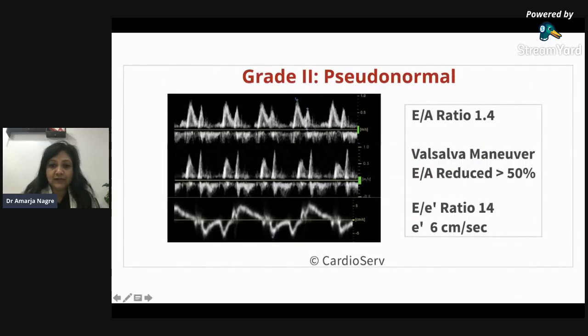See, what I was telling is this, in the pseudonormal pattern, how Valsalva maneuver is going to make a difference is, now the E and A wave ratio is 1.4. You do Valsalva maneuver and the E is reduced and the A is higher. You got it? So the E wave is reduced and the A wave has taken up more. So this is a real pseudonormal pattern.